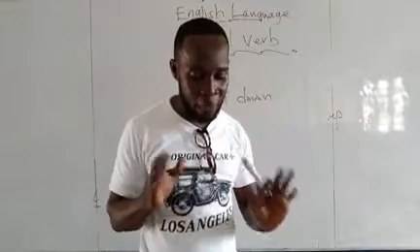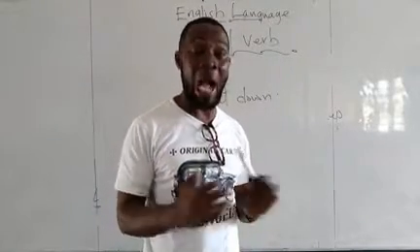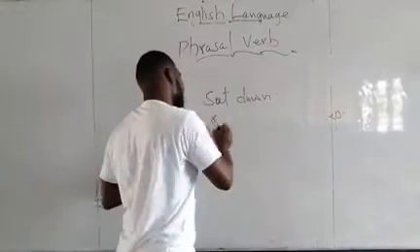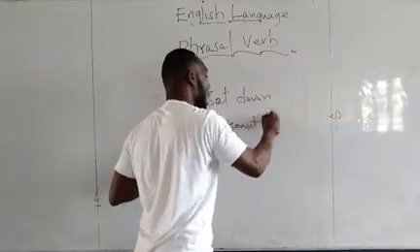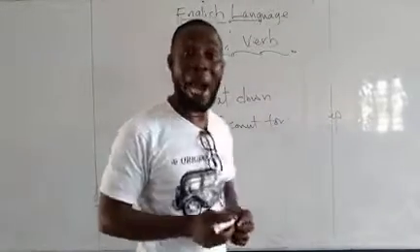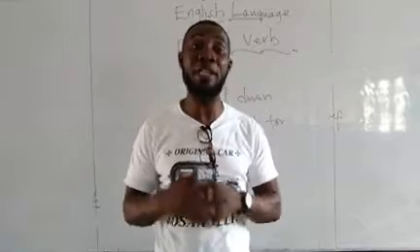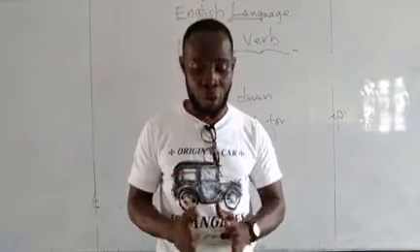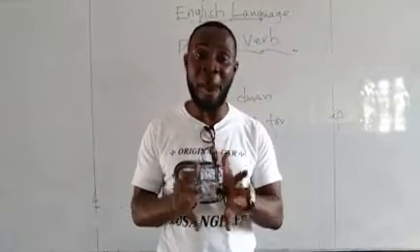Another structure I want to give is account for. So you can say we accounted for the trip we embarked on.